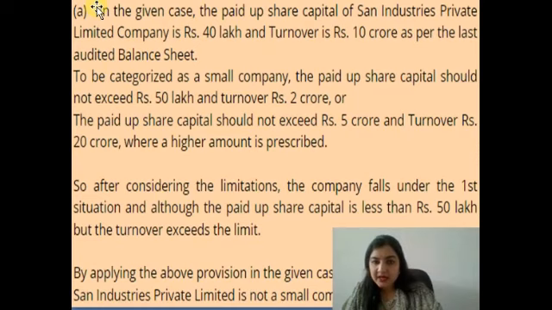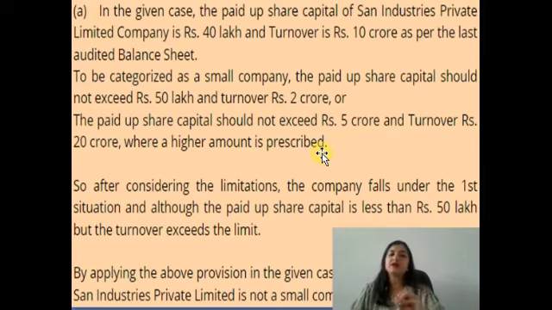So this paragraph, from 'in' till 'prescribed', is about the fact. In the fact paragraph, the entire question is repeated again. So in the given case, the paid up share capital of San Industries Private Limited is 40 lakh and turnover is rupees 10 crore as per the last audited balance sheet.